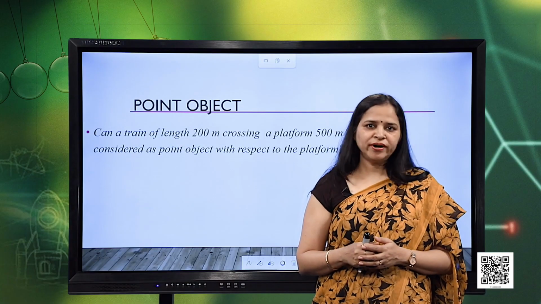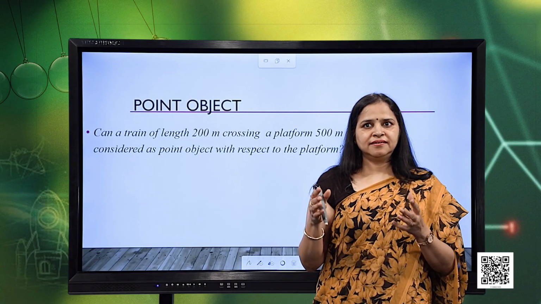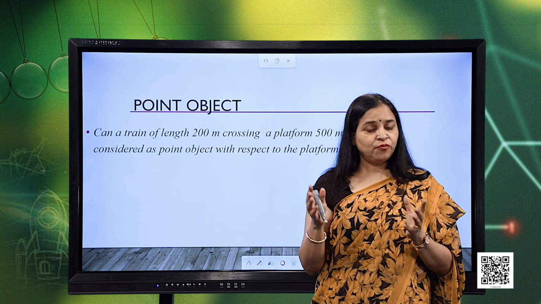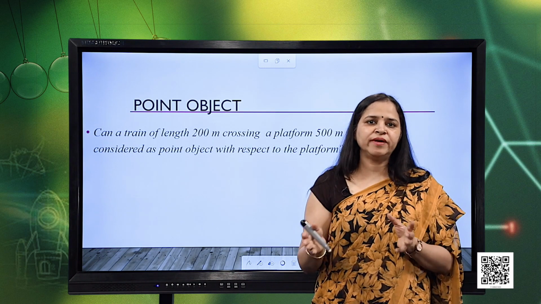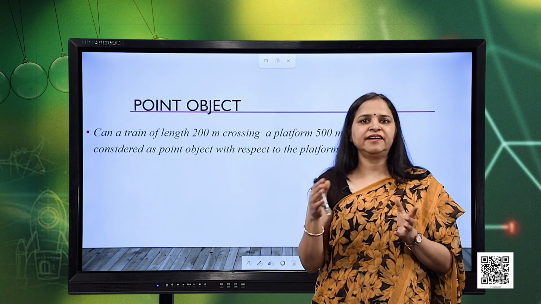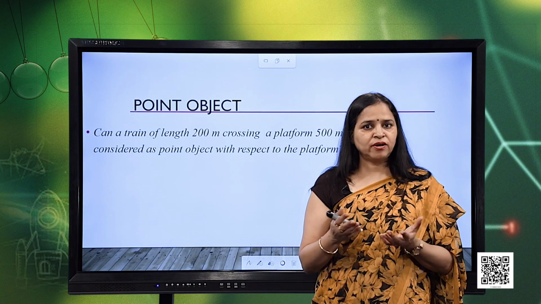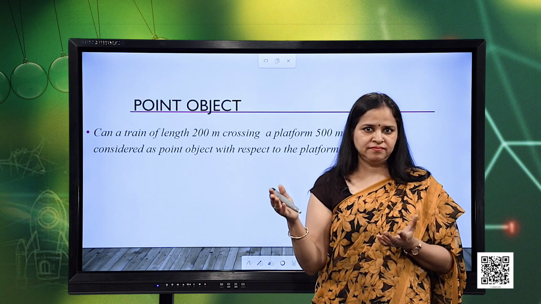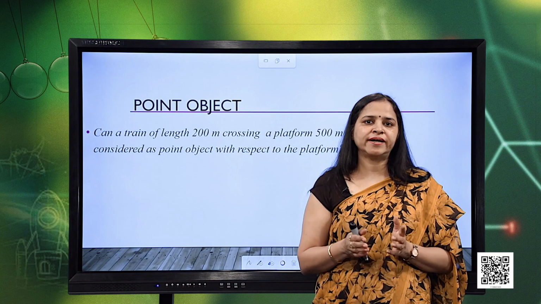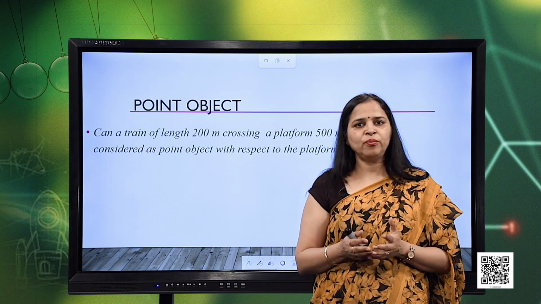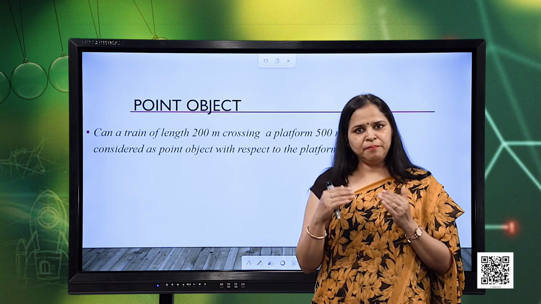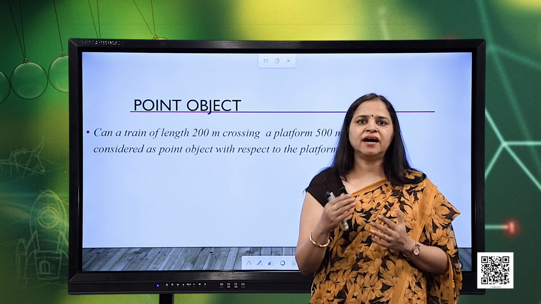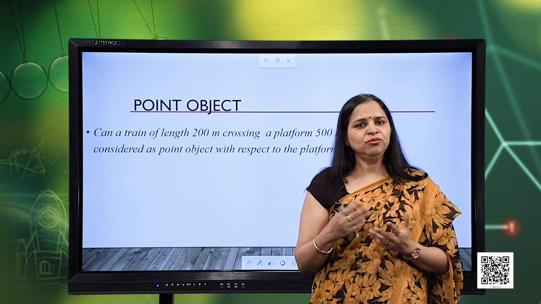I will consider one more example. Let us say the size of the earth when it is moving in the galaxy. The size of the earth can also be ignored when we consider its motion in the galaxy, because the distance it is going to travel is much bigger with respect to its own size. This is how we can ignore the size of the object, and the purpose is just to make our calculations and equations simpler to describe motion. That is the only purpose.